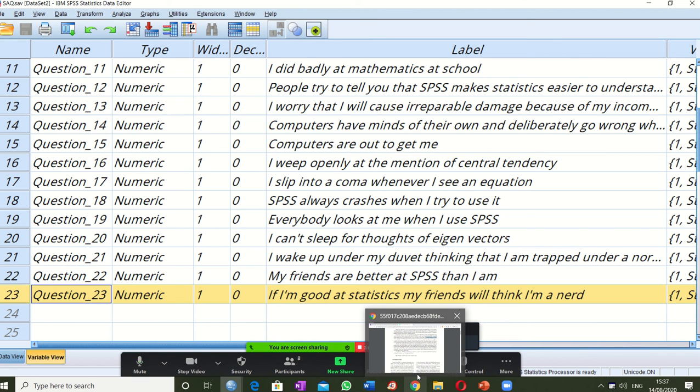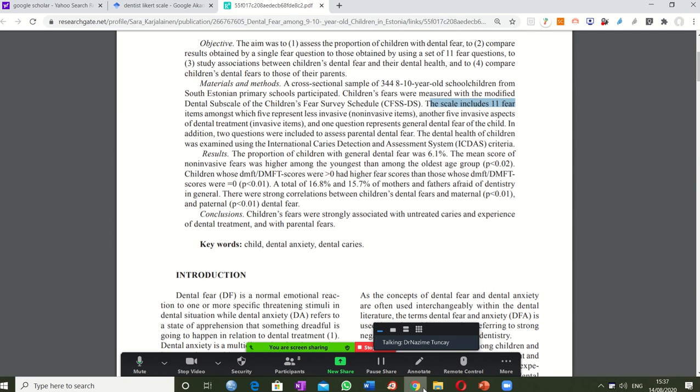And when you distribute a questionnaire to participants, you will see that they get bored, and they will write random answers. They will not answer your questionnaire by reading the questions. They are just throwing some answers, just clicking, okay, without even reading. So if you give too many questions, no one will read.